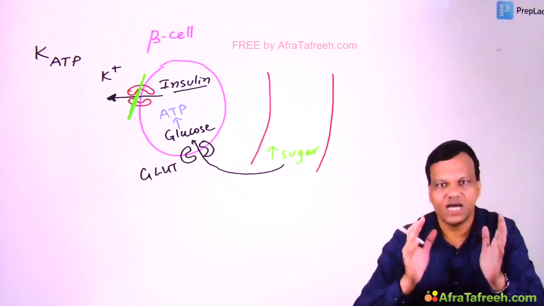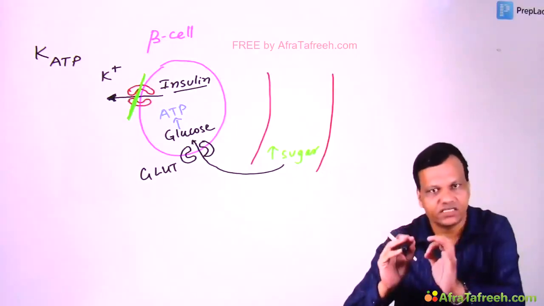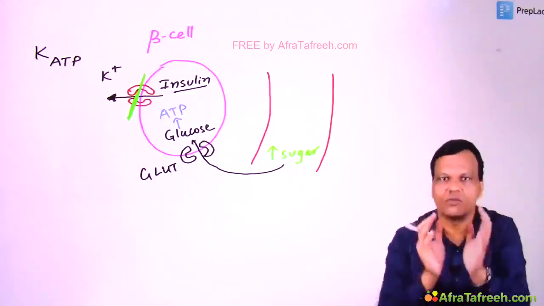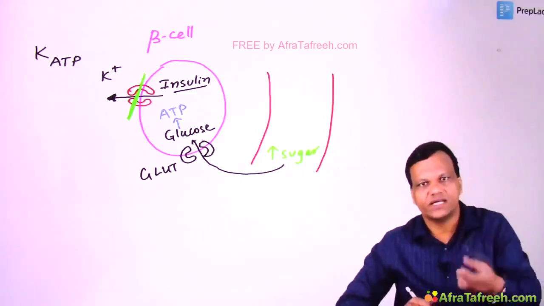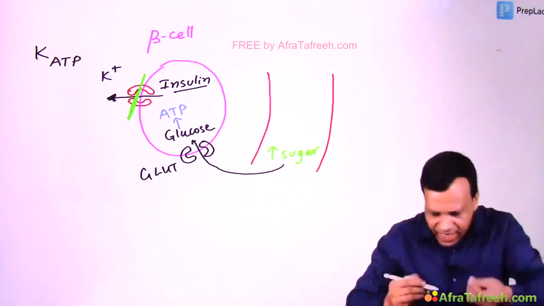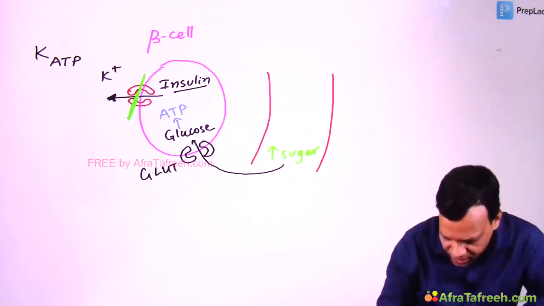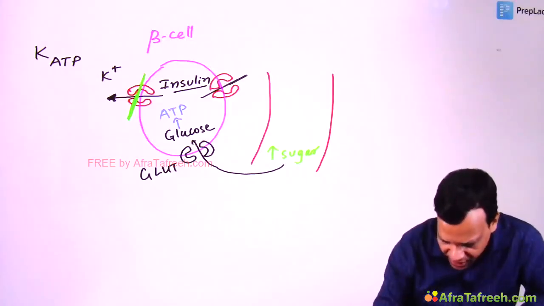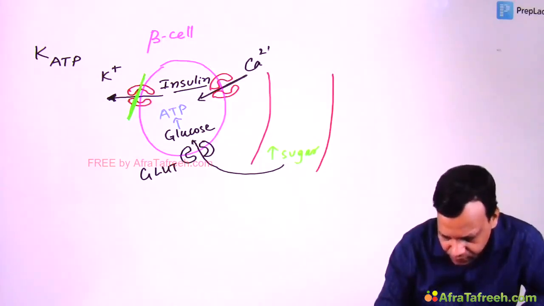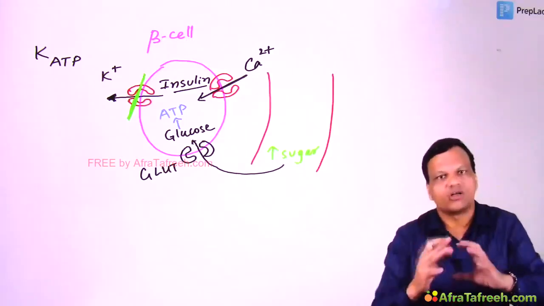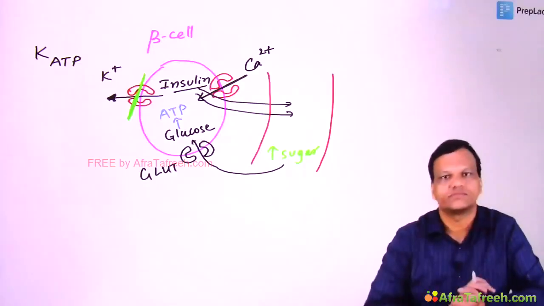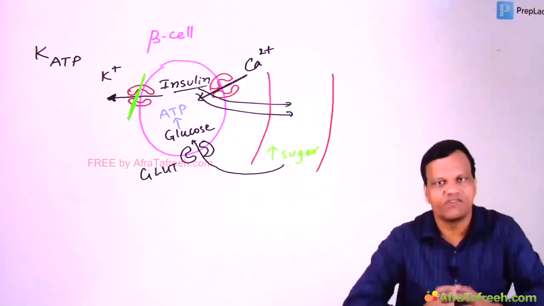And potassium is which charge? Yes, it is positively charged. So positive charge will accumulate inside the cell. When positive charge accumulates inside the cell, it will result in depolarization. Slight depolarization opens the calcium channels, and now calcium will start entering. And when calcium enters, it causes complete depolarization, and that leads to release of insulin. Okay. So this is the mechanism of release of insulin.